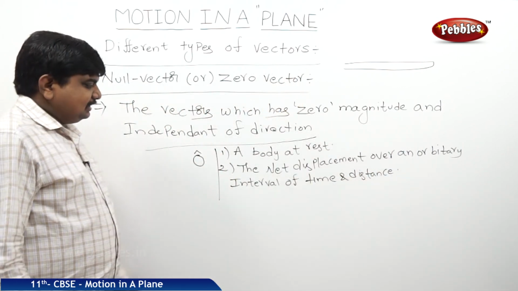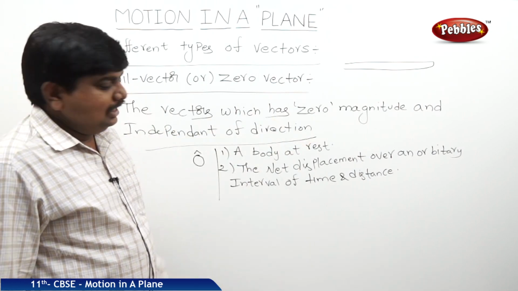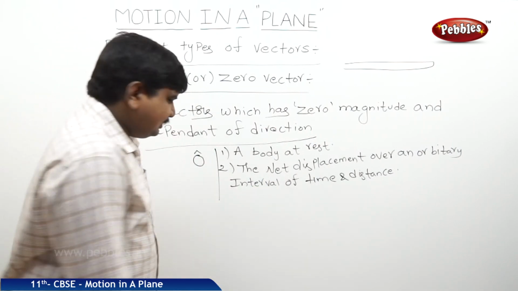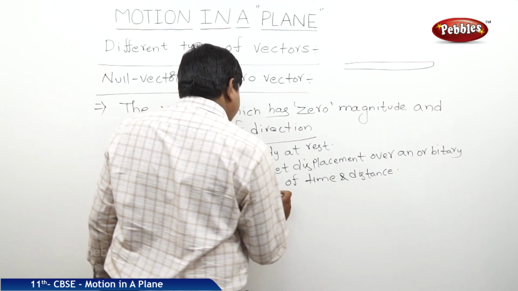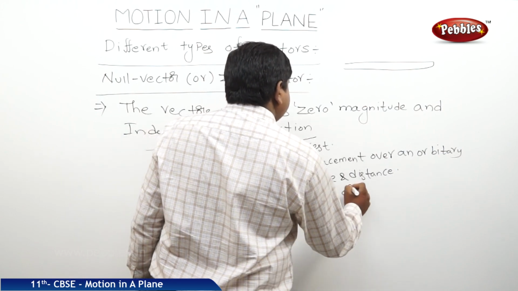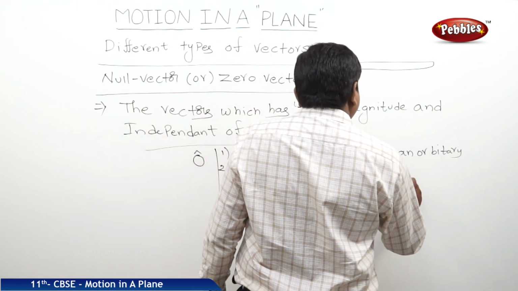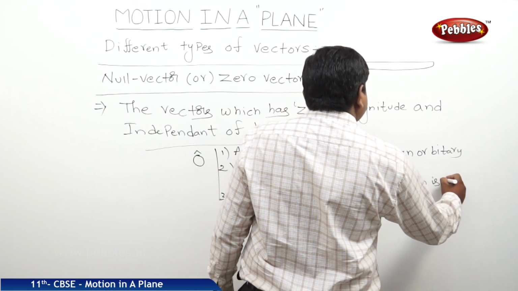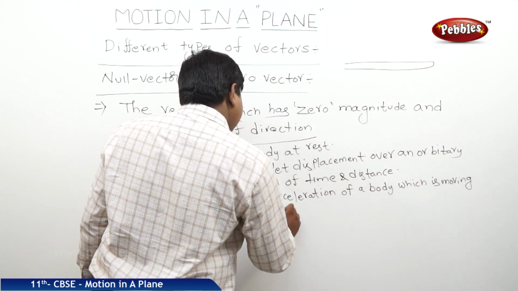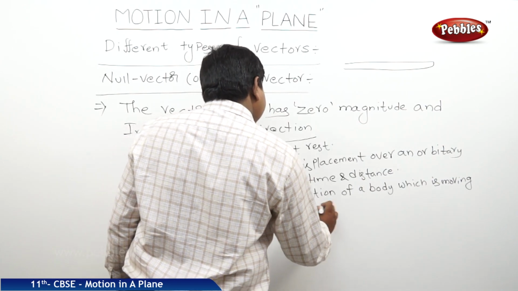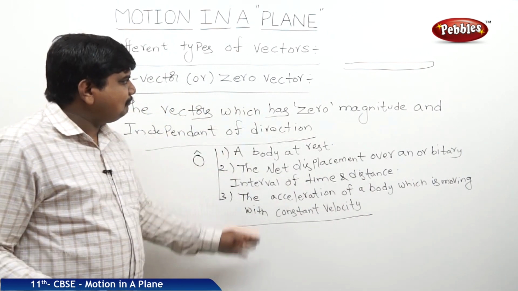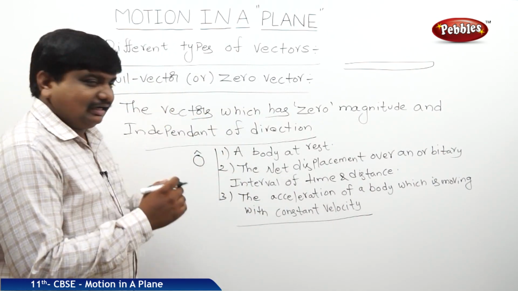The third example we can state is a body which is moving with constant velocity. If we find its acceleration, automatically the acceleration will be zero. That's why it is also called a null vector. So the acceleration of a body which is moving with constant velocity. These are the three examples of the zero vector or null vectors.